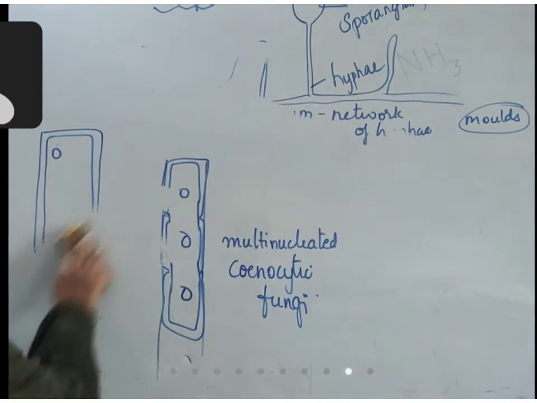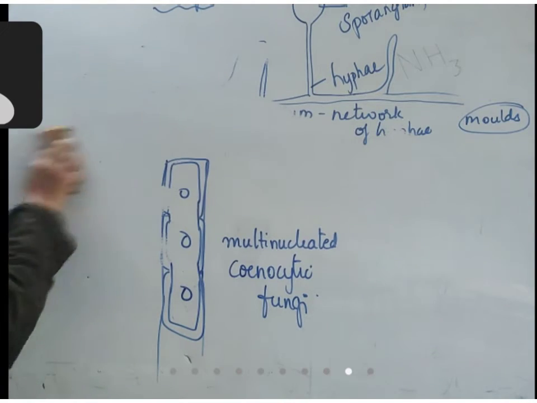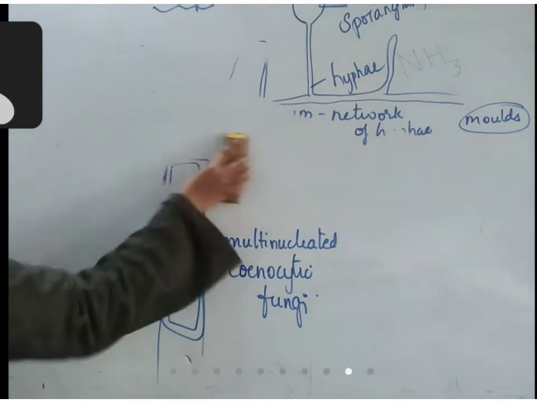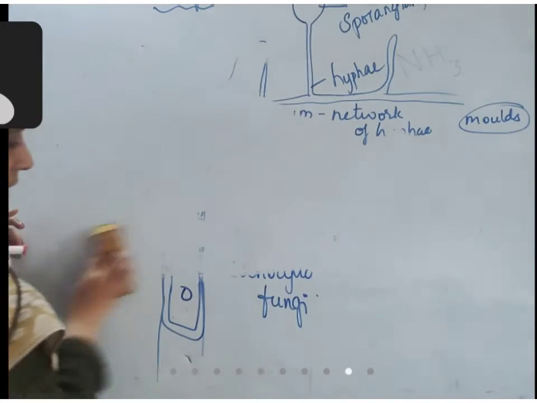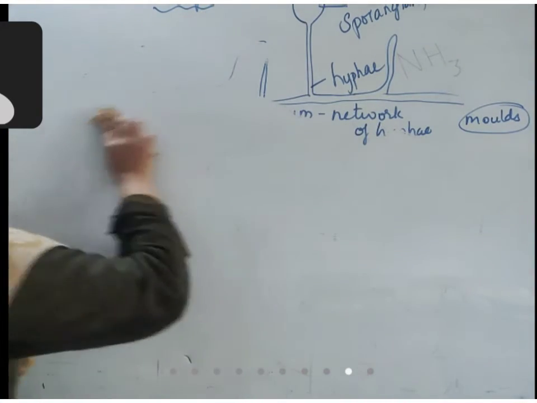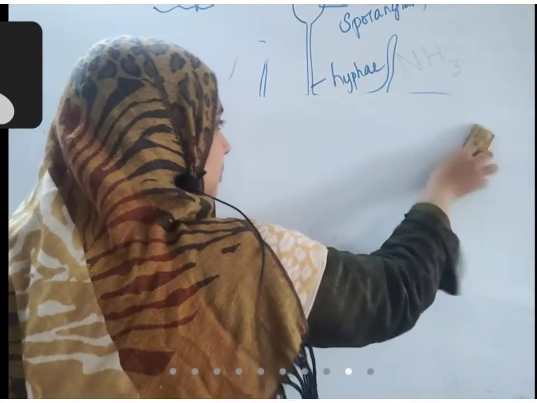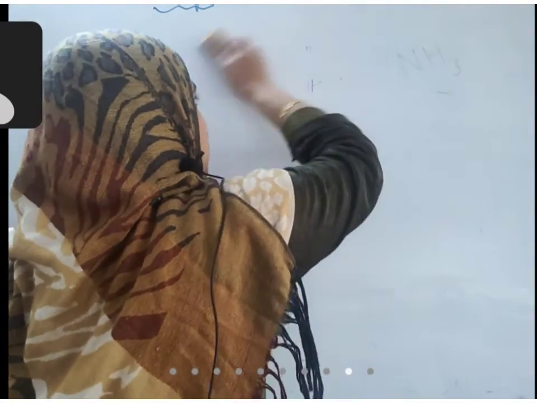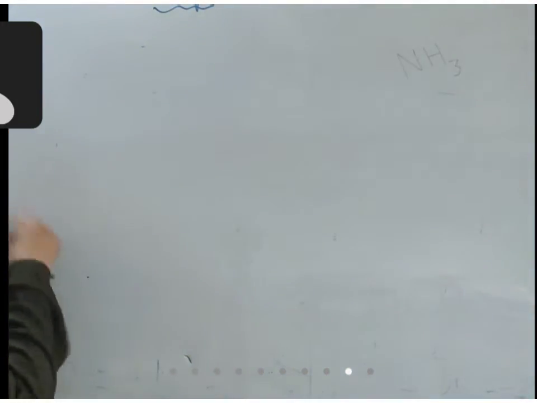Next, we'll see how it obtains its nutrition. Nutrition in fungi.